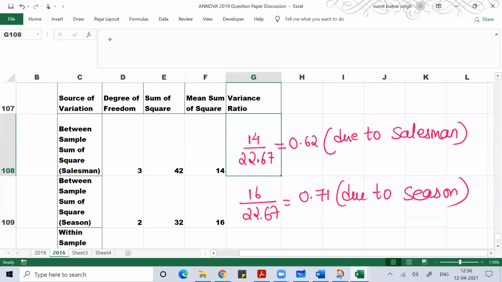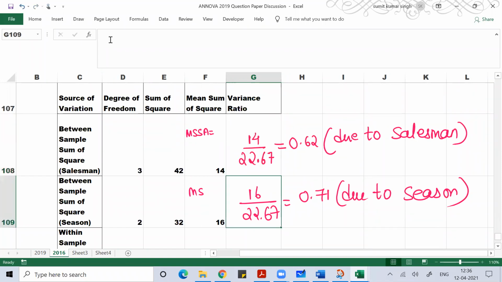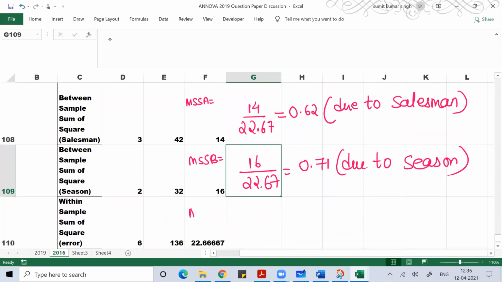This I can write as MSSA, mean sum of square due to salesman. This is MSSB, and this is MSSE. Mean sum of square A is salesman, mean sum of square B is season, and mean sum of square E is error.